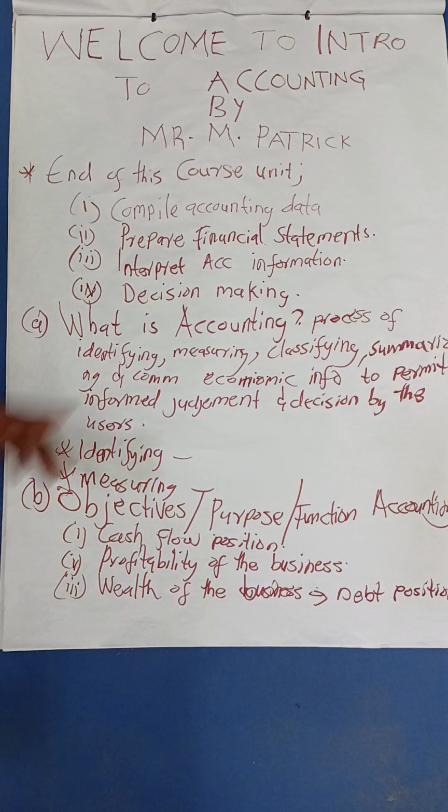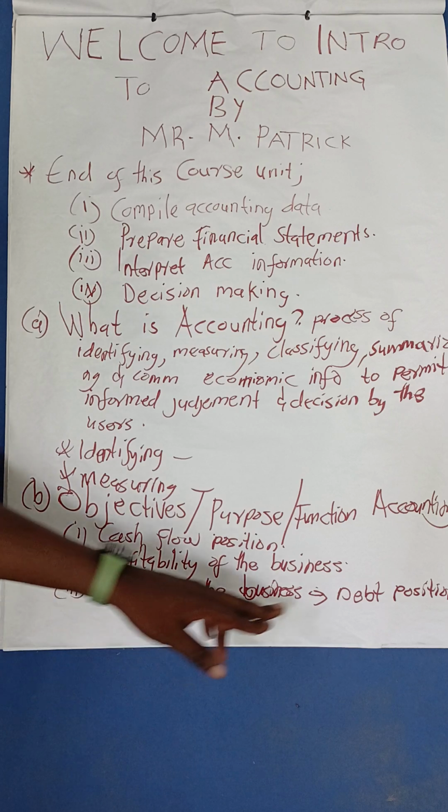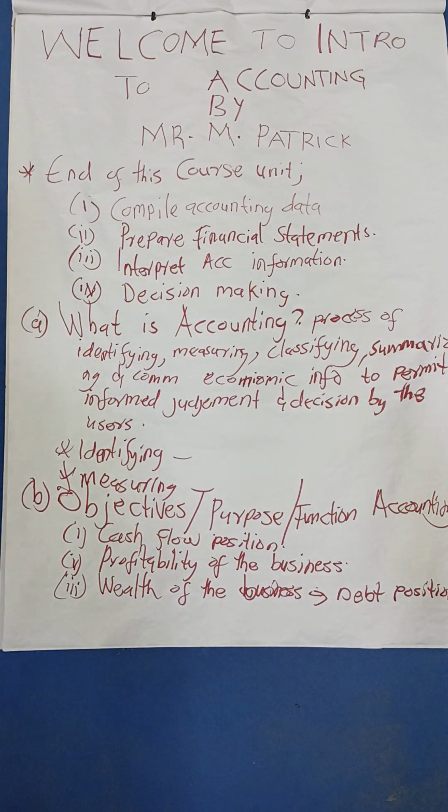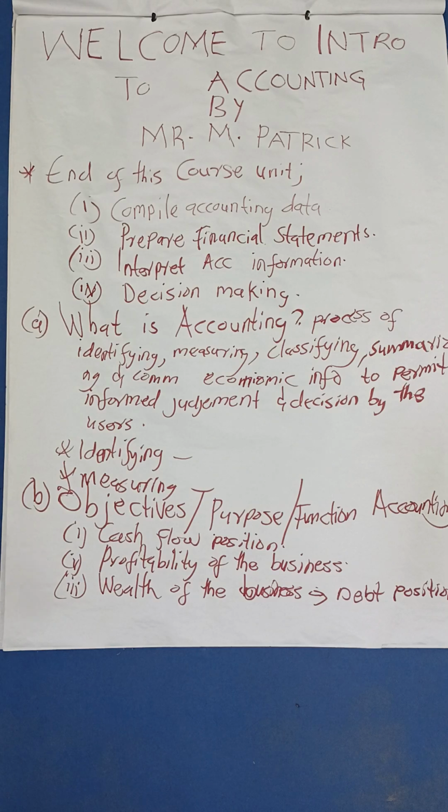Accounting helps the business person to know the debt position in a manner that you'll be able to tell what you owe to the outside party, what you owe to the creditors. You'll know what you have to pay out. Is the business in a liquidity position, or are we in a solvency position? So here, the debt position, you'll be able to tell what you owe to the outside party, so that you can plan yourself well.